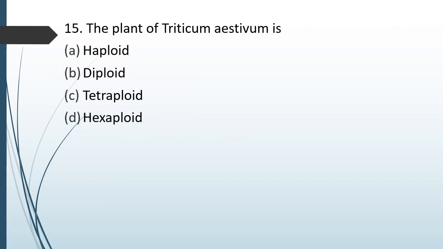Question number 52. The plant of Triticum aestivum is option A, haploid, option B, diploid, option C, tetraploid, or option D, hexaploid. Plant of Triticum aestivum is. Correct answer is option D, it is hexaploid.